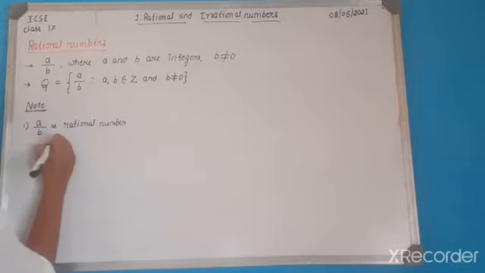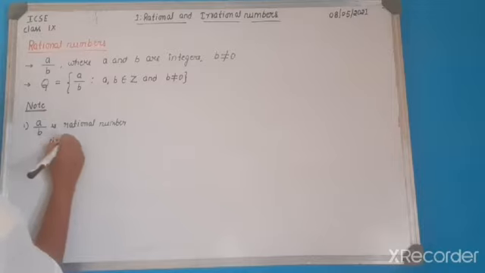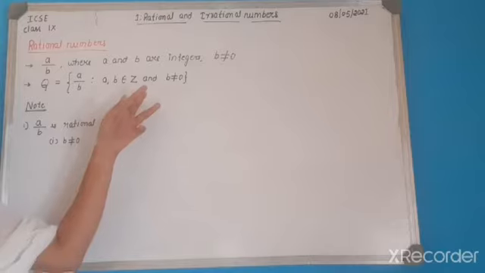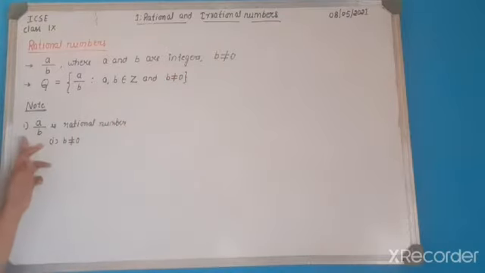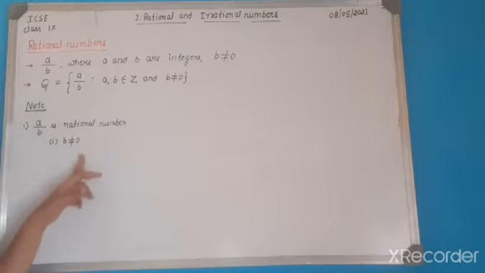The first condition is b should not be equal to 0, as we told in the definition. So a by b is a rational number, which means b should not be equal to 0 is the first condition.